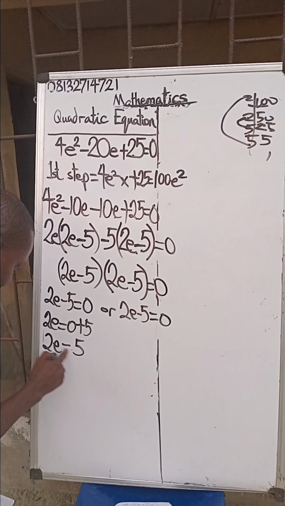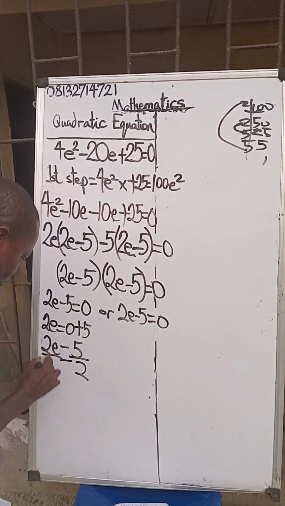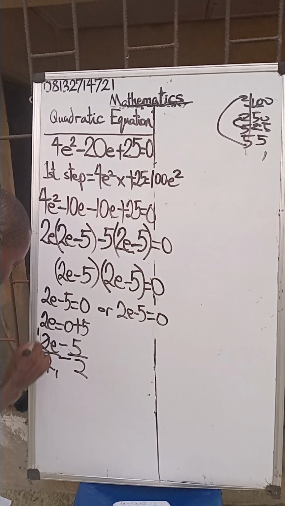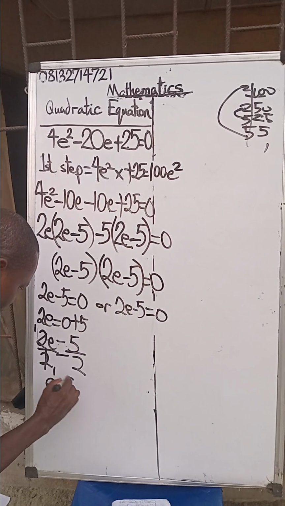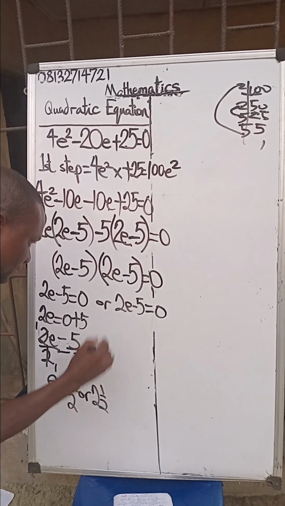Divide both sides by 2, the coefficient of e. Divide this side by 2, divide this side by 2. 2 over 2 is 1, 2 over 2 is 1. You are left with e is equal to what? 5 over 2, or 2.5.